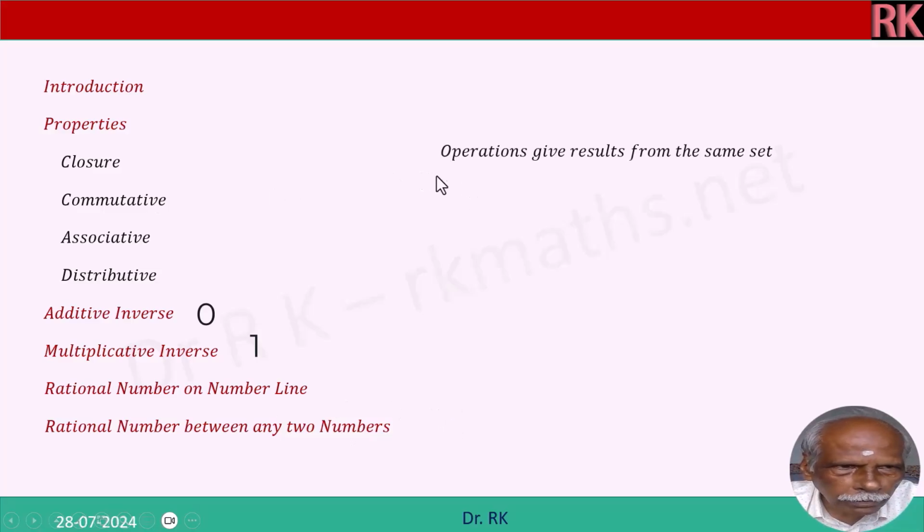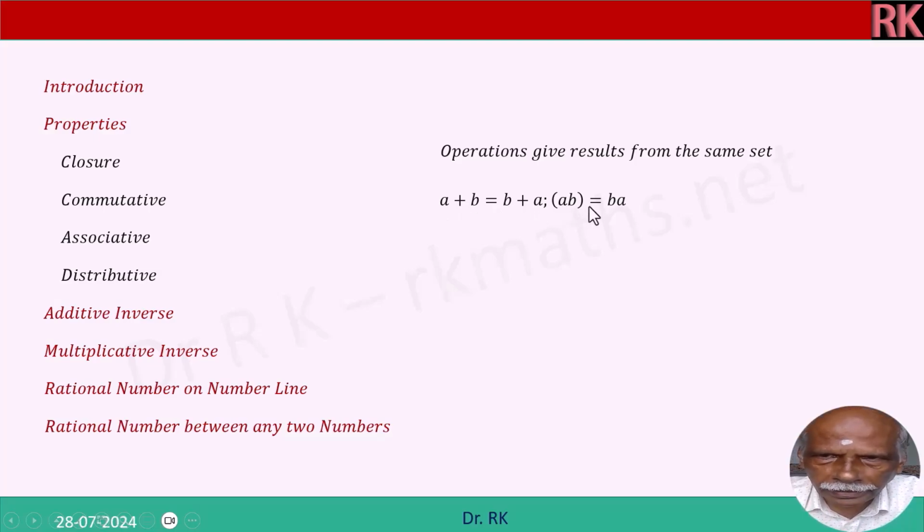Now what is the closure property? Operations give results from the same set. If you do operations on a set, the result should be from the same set. Commutative law: we will see a plus b is equal to b plus a. The order can be reversed. Similarly, ab can be written as ba. You can multiply 1 and 2 or 2 and 1, both give the same result.